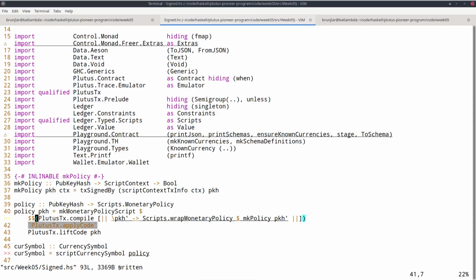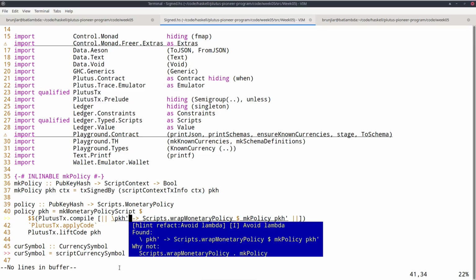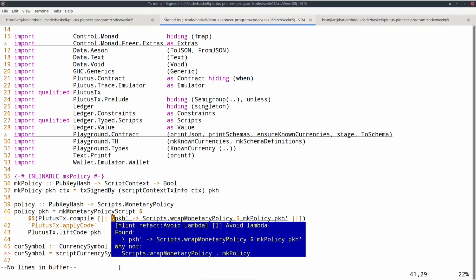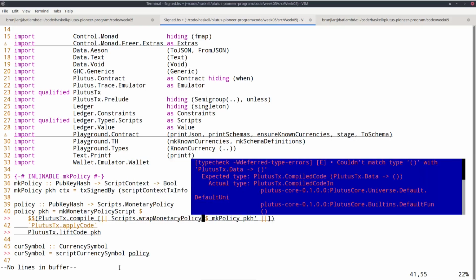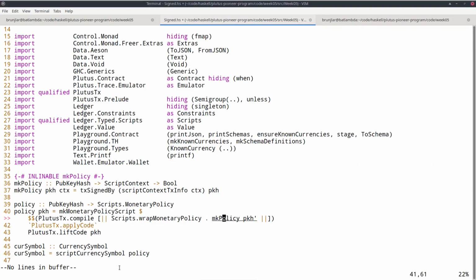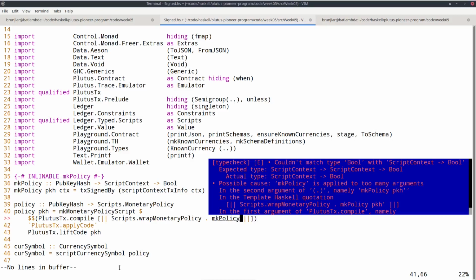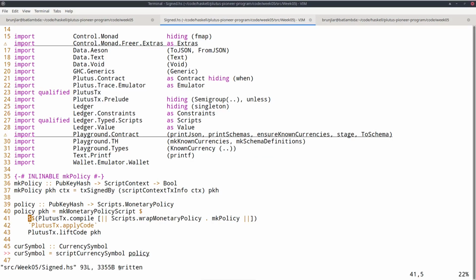And now I get a warning here because I can do eta reduction. So instead of doing this, I can simply compose the wrapMintingPolicy function with the mkPolicy function. This is exactly the same that we did for validation scripts when we wanted parameterized validation scripts.